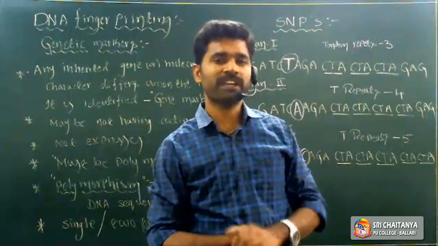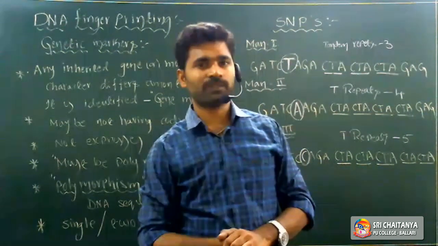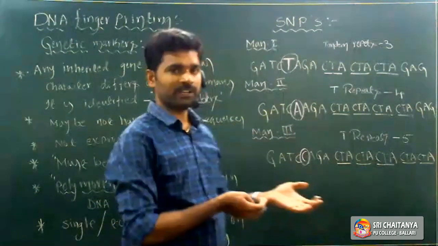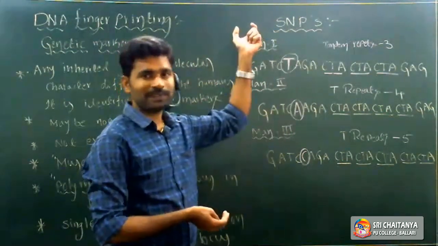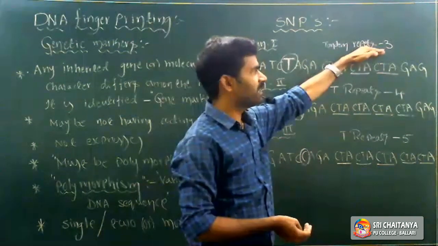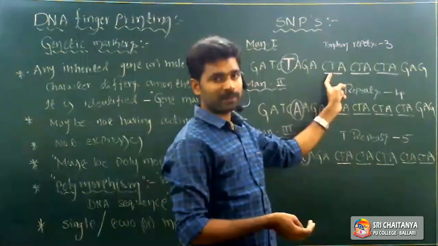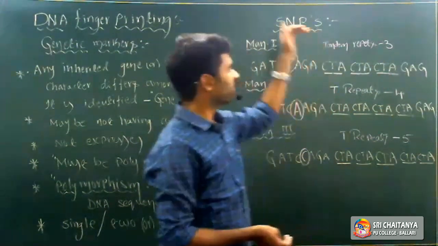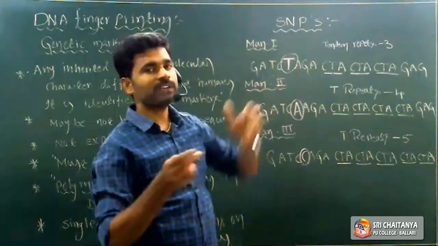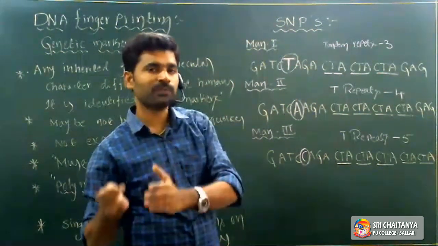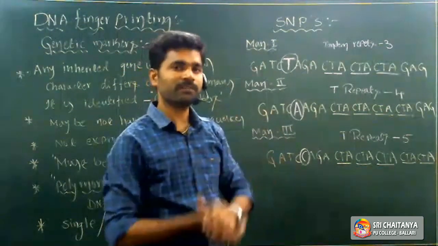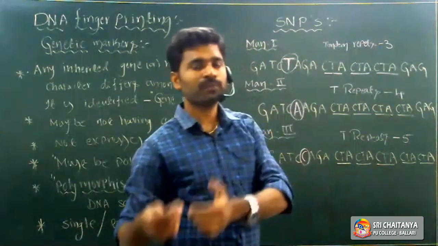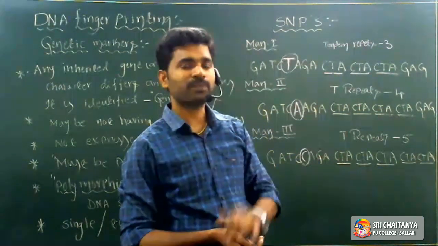What will happen, sir? What about VNTR numbers? VNTR is also the same thing. The baby consists of the father's VNTRs and the mother's VNTRs. For example, the father has 3 VNTRs, right? Variable number of tandem repeats. How many tandem repeats are there? 1, 2, 3. So the father consists of 3 tandem repeats. Whenever the father's genetic material transfers to the daughter, automatically those 3 tandem repeats transfer from father to daughter. So for example, first chromosome.